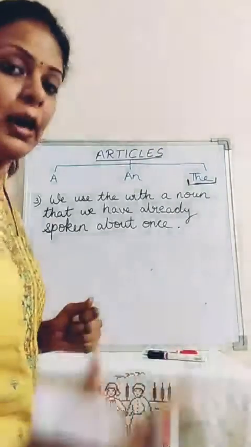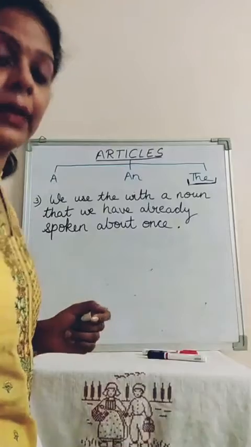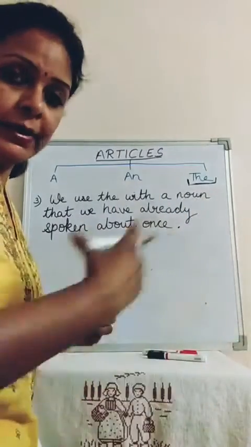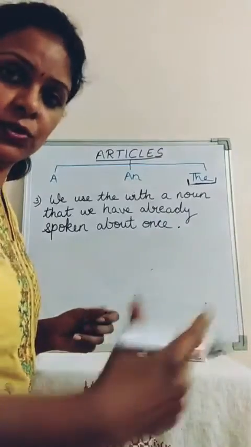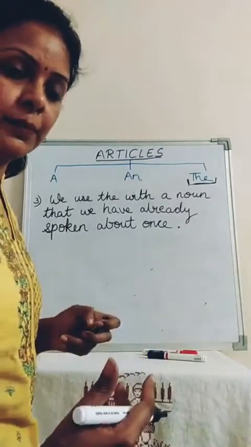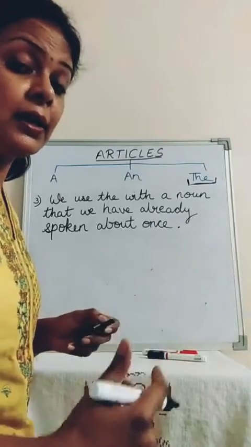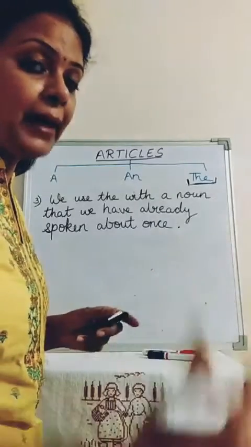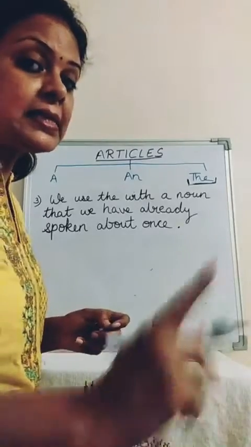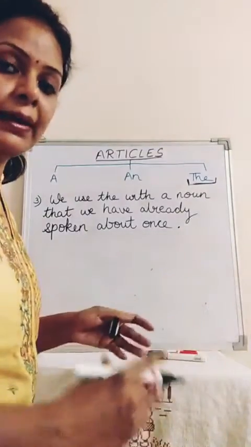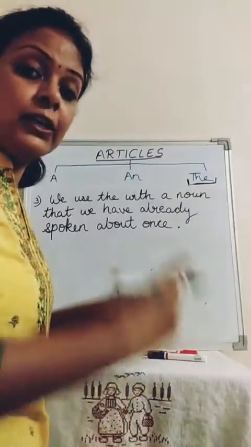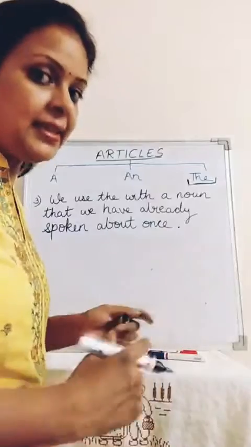A beggar. I saw a beggar. Now, if I stretch the sentence and use the word beggar again, if I say, I saw a beggar. The beggar asked me for some money. Now I did not say a beggar asked. This beggar becomes particular, and with this I used the.